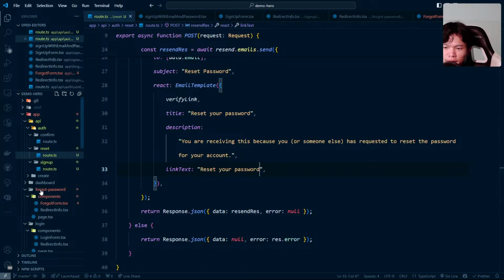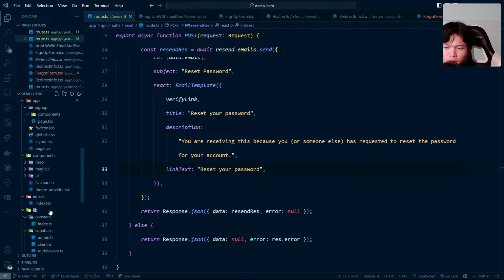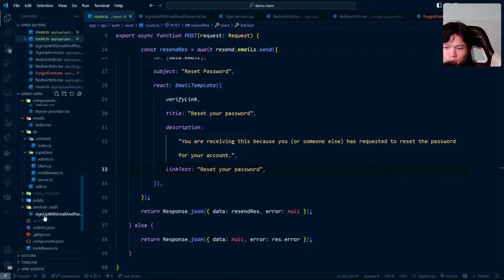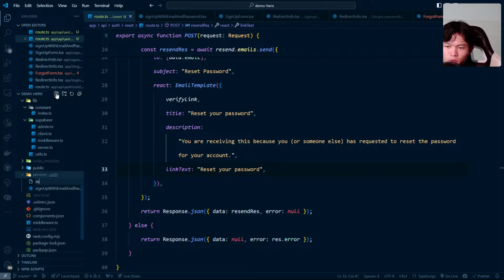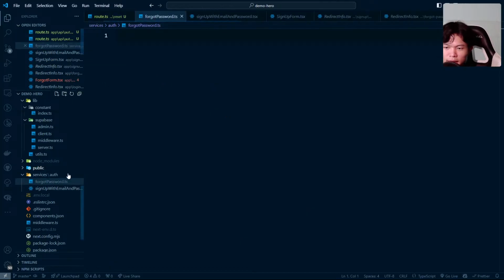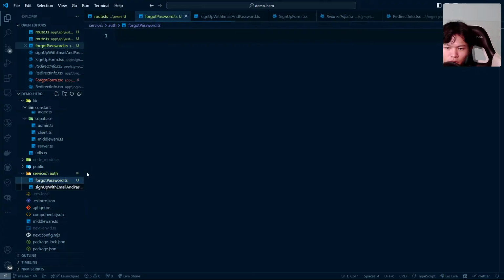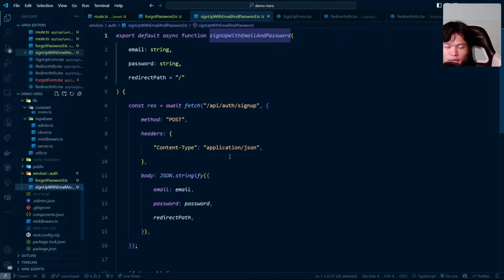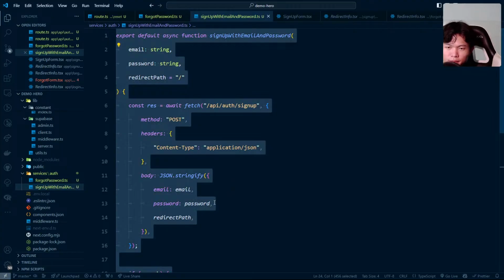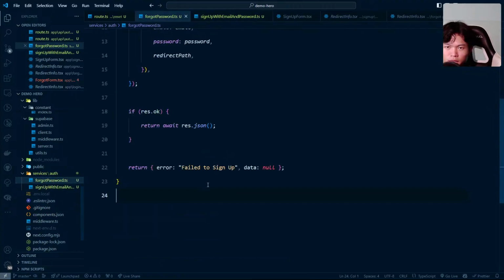We need to create the function inside the service folder, which is this one right here. I'm going to call this one reset password, or maybe forgot password. Forgot password .tsx. .ts, not .tsx, my bad. I always add the tsx to the function. This is a normal function, it shouldn't be tsx. Just call it ts. It's fine. Let's copy the implementation of this function and go into this.